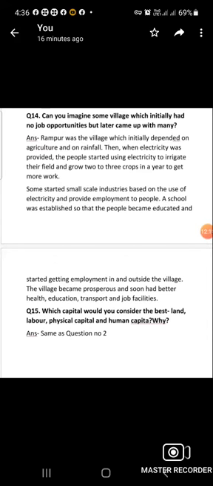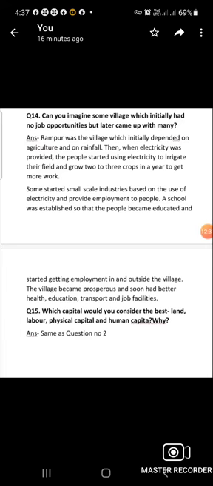Can you imagine some village which initially had no job opportunities but later came up with many? And for the answer of this question, we take the example from your book. In your book, the example of a village, Rampur, has been given.